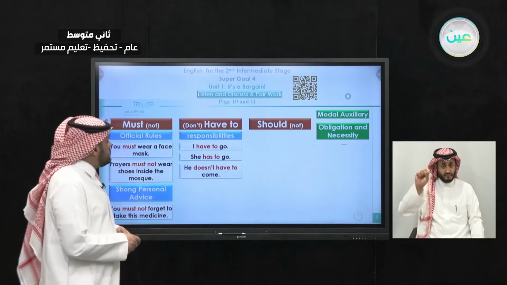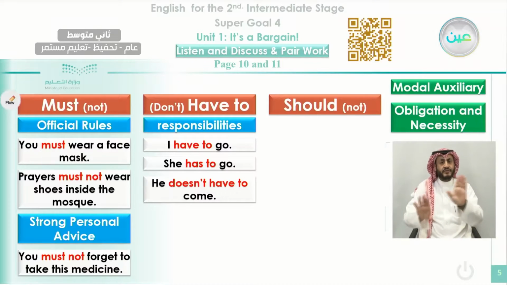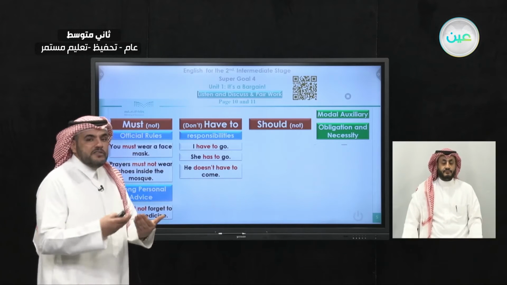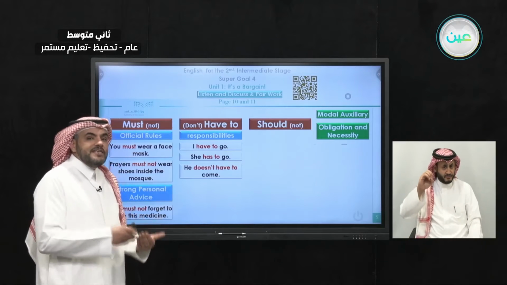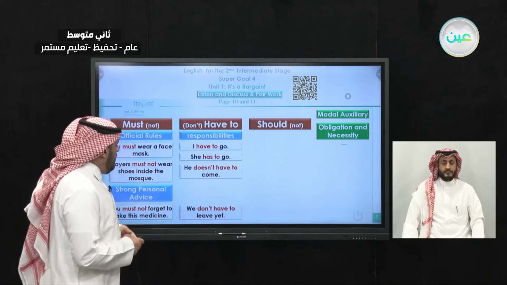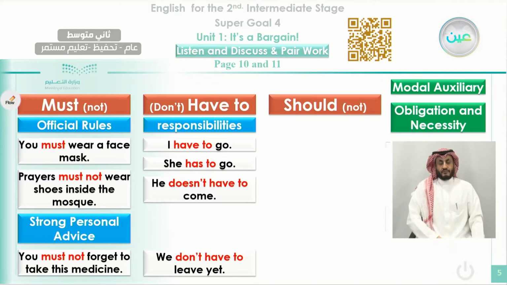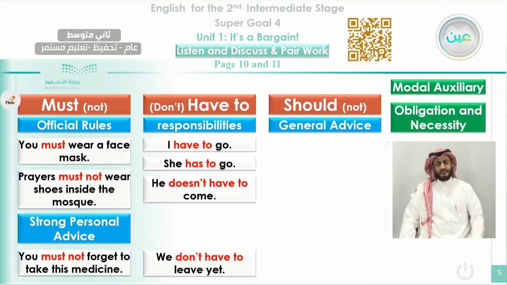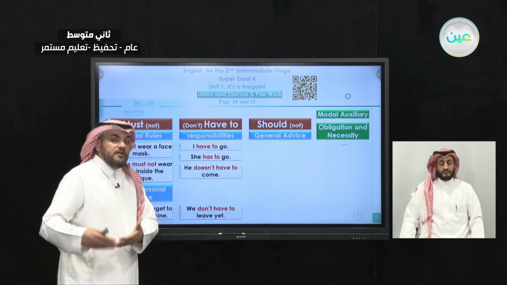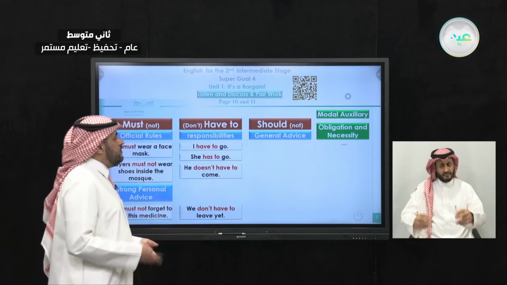Okay. Also, if we use it in the negative form, we use does in this case for a singular person. So we say here, he doesn't have to come. We don't have to come. They don't have to come. She doesn't have to come. Okay. And also we learned how to use it in the negative form with the plural. We say we don't have to leave yet. We can leave, but it's not now. It's an option, or it's a choice for us to leave or not.